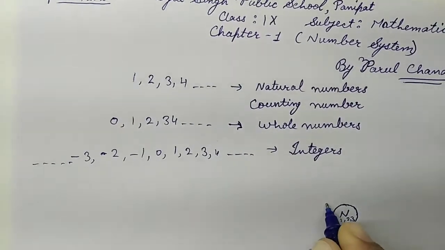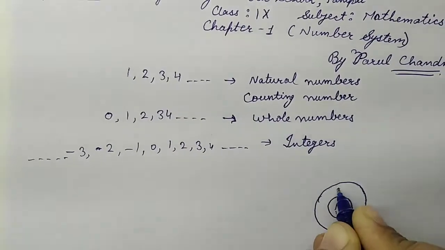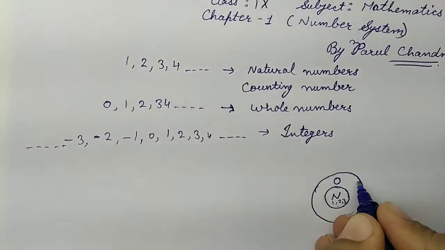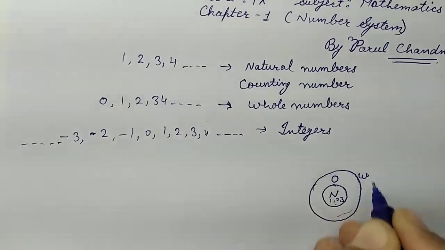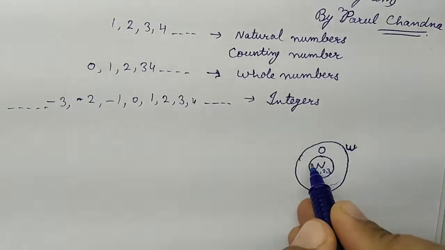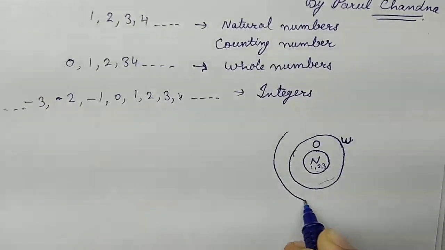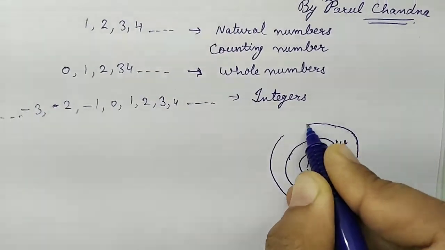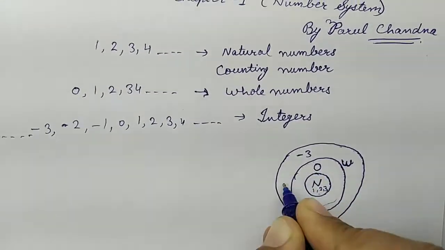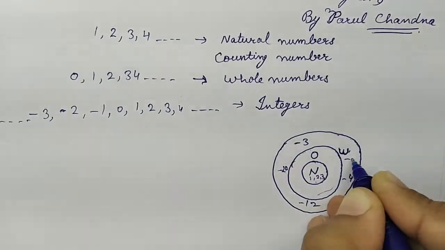So we can say that if we have this circle of natural numbers, where we have the numbers 1, 2, 3 and so on, and if we add 0 to these natural numbers, we get whole numbers, W. These whole numbers include all the natural numbers, and then we take the circle of integers, which has -3, -20, -12, -4, -1.